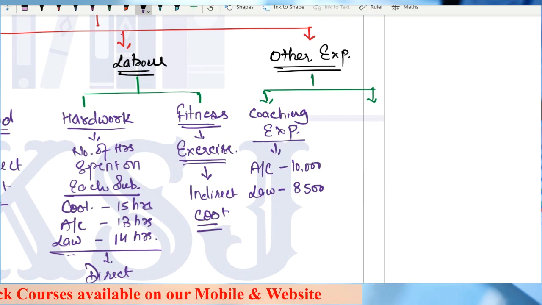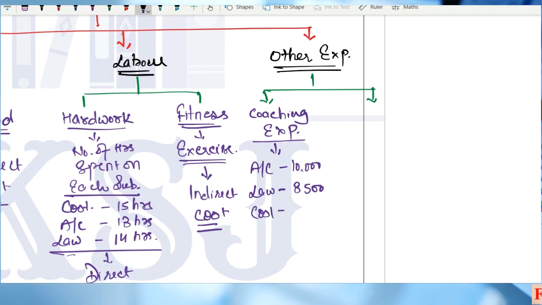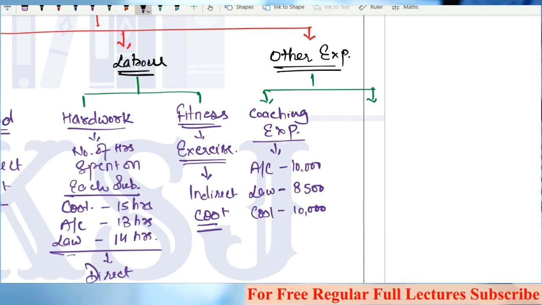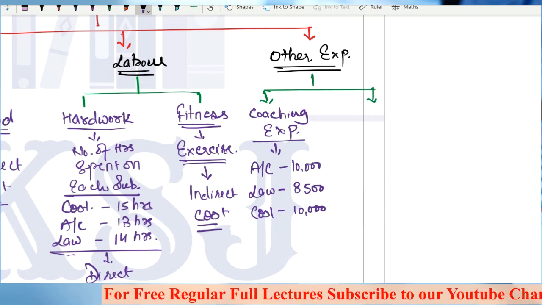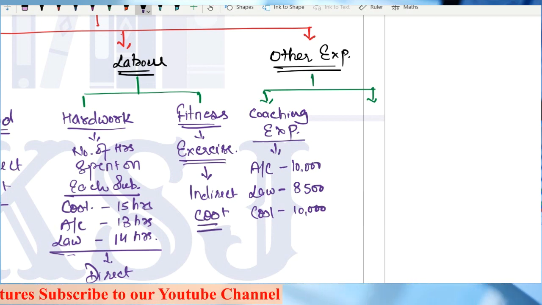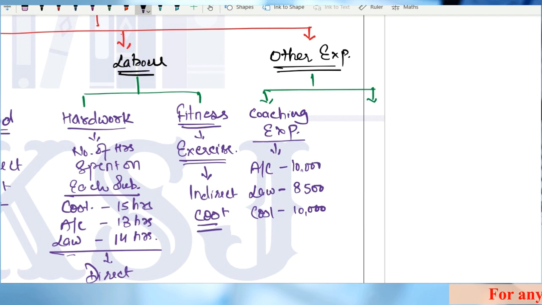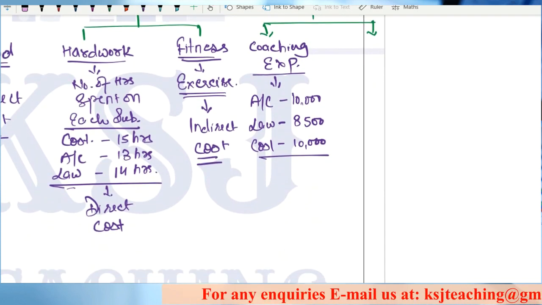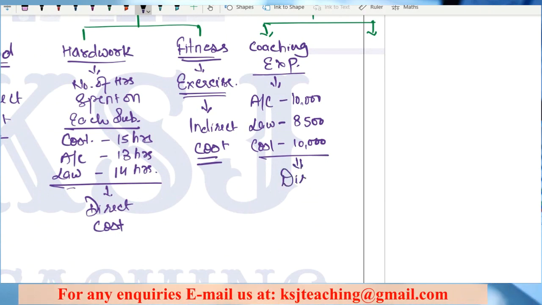Right? Sir, costing you are getting free of cost on YouTube. Say you are spending on costing, say 10,000 rupees. Yes, some of you might be spending. Right? This is a hypothetical example. Now you can identify the cost in 1 unit of the finished product, that is your subject. So in one subject, you can identify what cost you have incurred in coaching. Is that clear? So this becomes my direct cost, isn't it? This becomes my direct cost.